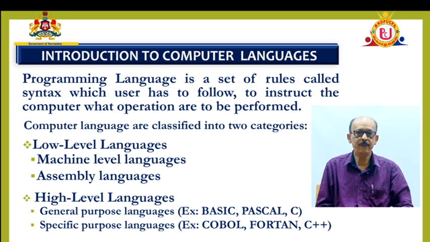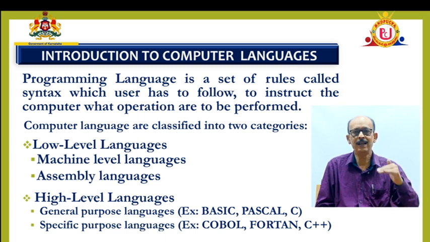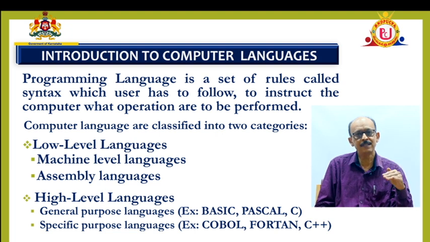Similarly, if you want to communicate with the computer, there are different levels of languages: low level and high level. Low level is further classified as machine level language and assembly level language.